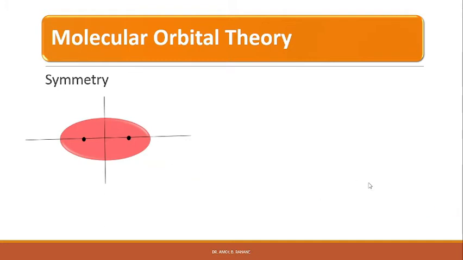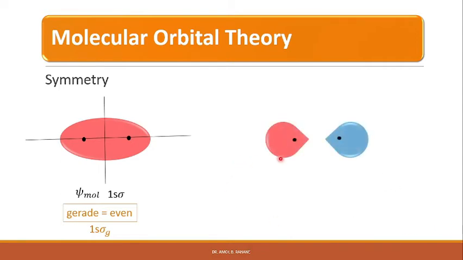However, we know that psi may or may not be changed in sign by inversion, and thus inversion of the 1s sigma molecular orbital plainly causes no change in its psi, since it is everywhere positive. This orbital, in which psi is completely symmetrical, is described as even and usually given the symbol g. The German word gerade means even, because of the even or symmetrical nature of this kind of orbital, and therefore we use the suffix g for this 1s sigma. So we write 1s sigma g.